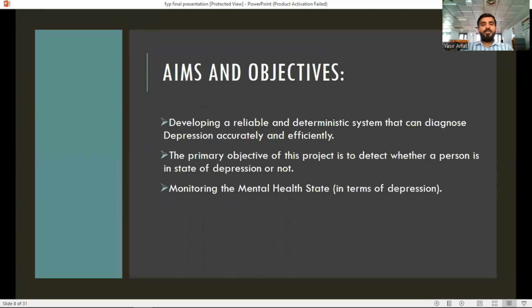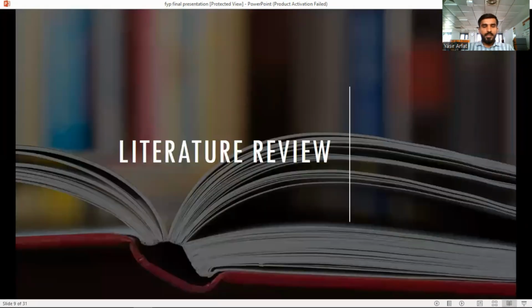So the aims and objectives of our project: developing a reliable and deterministic system that can diagnose depression accurately and efficiently. The primary objective of this project is to detect whether a person is in the state of depression or not. So, monitoring the mental health state in terms of depression.